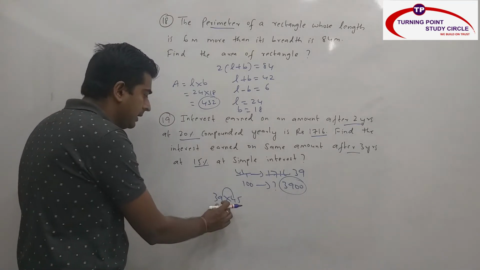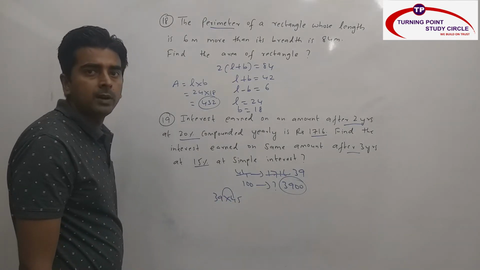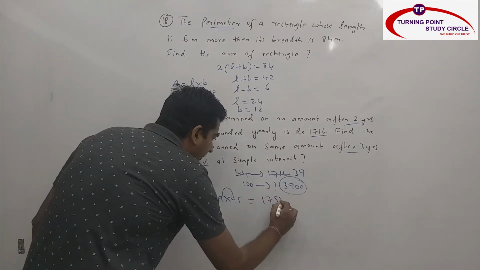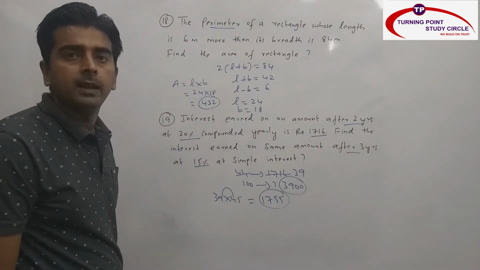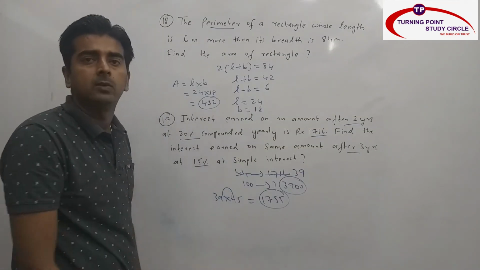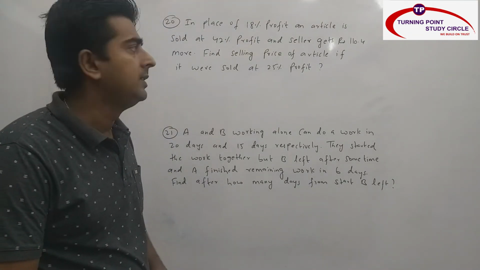Middle number is how much? 39 plus 45 by 2. 84 by 2, 42. What is 42 square? 1764. Minus 9, what is the answer? 1755. My answer is nothing but 1755. So all these calculations should be your mind calculation. So I hope you are clear with the previous arithmetic question. Now we will see next one.